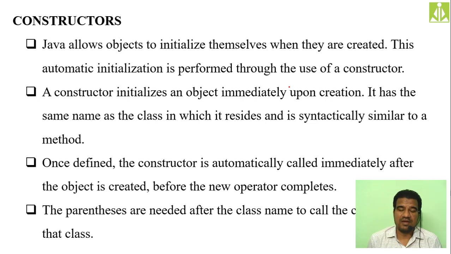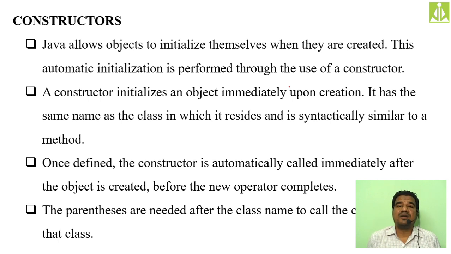Just now we have seen that whenever we allocate memory for an object, we are calling the constructor of that class, isn't it? We have not mentioned the constructor inside our class, but when you call the constructor, who is giving the response if you have not defined it within the class?